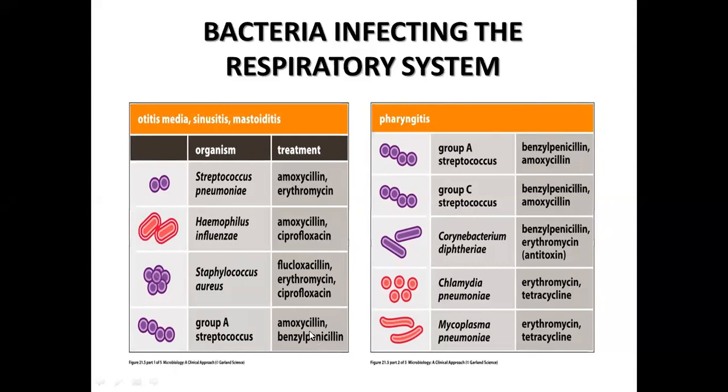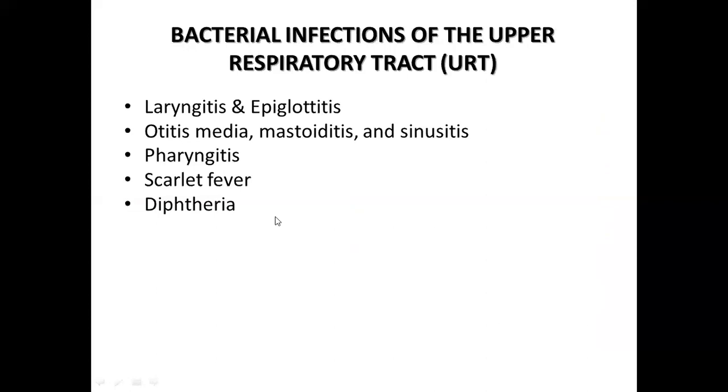Group A streptococci can be treated with amoxicillin and benzylpenicillin. Group A streptococcus causing pharyngitis can be treated with amoxicillin and benzylpenicillin, and group C streptococci likewise with amoxicillin and benzylpenicillin. Corynebacteria can be treated with erythromycin and an antitoxin. Chlamydia pneumoniae and Mycoplasma pneumoniae are treated with erythromycin and tetracycline.